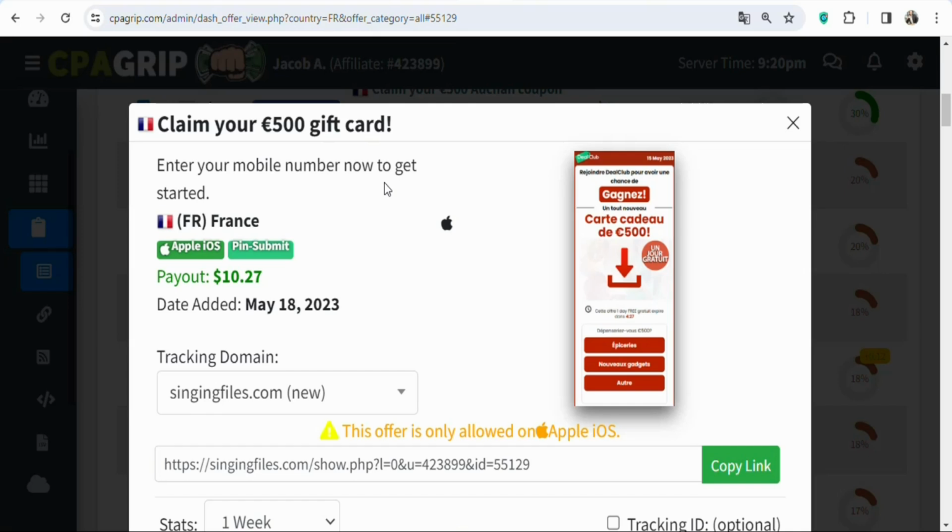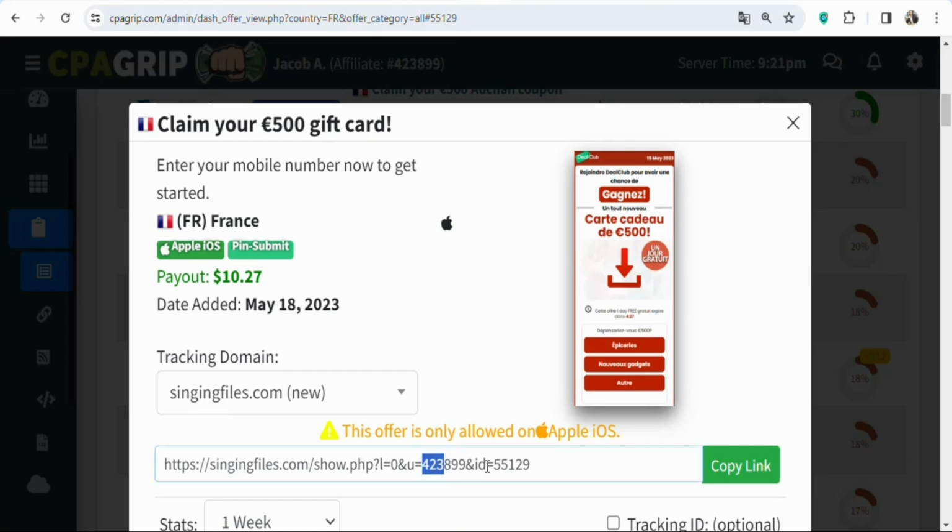Once they enter their mobile numbers, they are going to send them a PIN code. Once they are able to enter the PIN code, they can stand the chance of winning a $500 gift card and you are going to be paid $10.27. That is all that they need to do. They don't need to purchase anything. They have to just enter their details to stand the chance of winning the gift card.